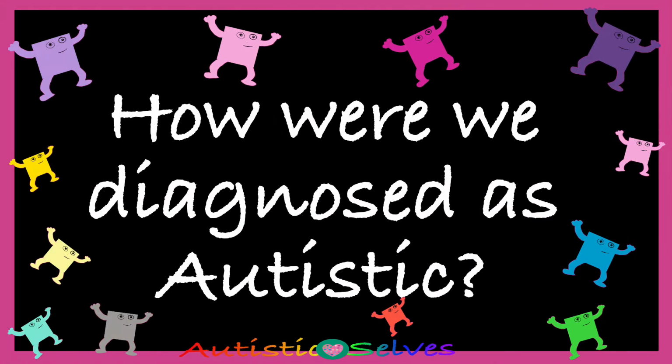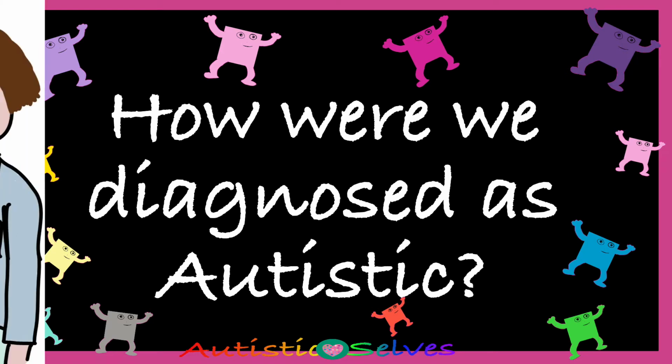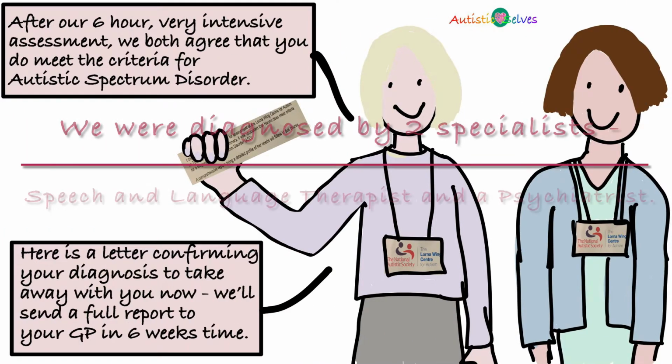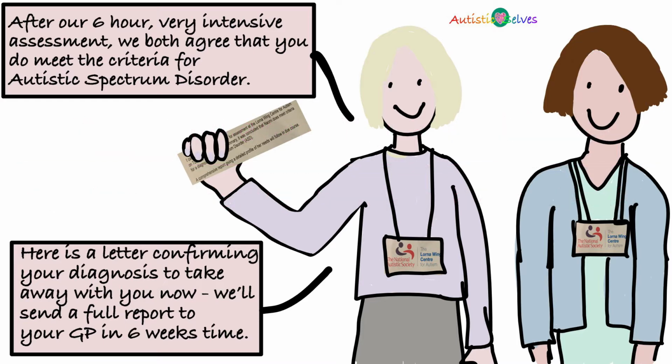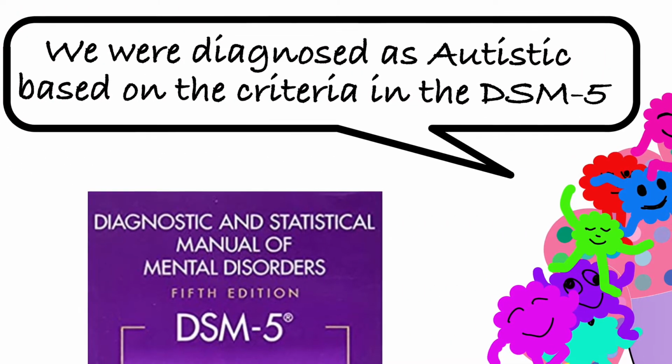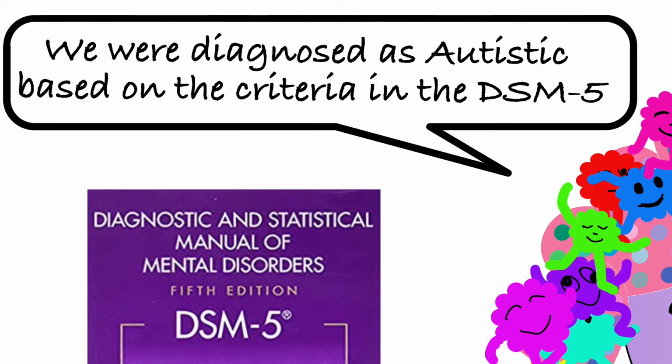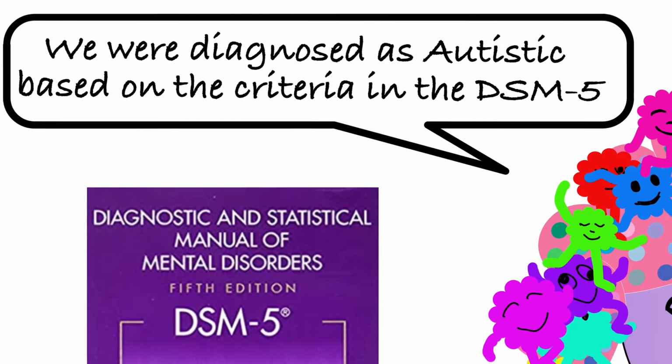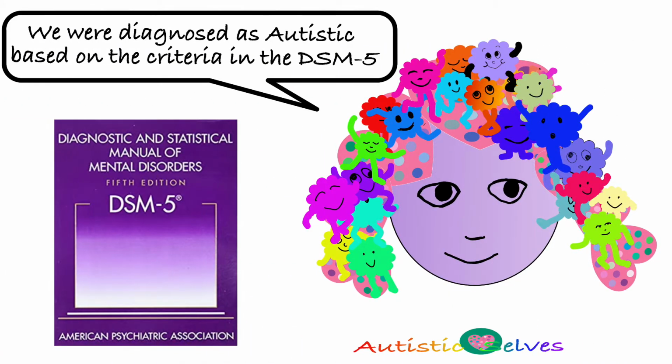How were we diagnosed as autistic? We were diagnosed by a specialist speech and language therapist and a psychiatrist. They used the criteria in the DSM-5. This was the official manual used for classifying and diagnosing mental disorders at the time of our diagnosis. It is published by the American Psychiatric Association.